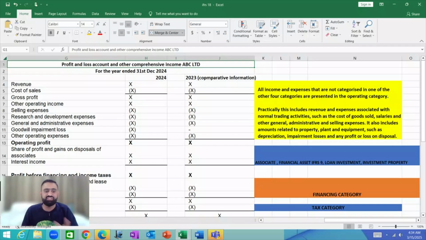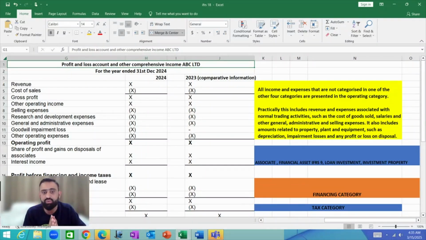As you can see on your screen, this is the set of the profit and loss account and other comprehensive income for ABC Limited for the year ended 31st December 2024 and comparative information. When we prepare the financial statements, we have to prepare the comparative information as well, so 2023 in this format is the comparative information.